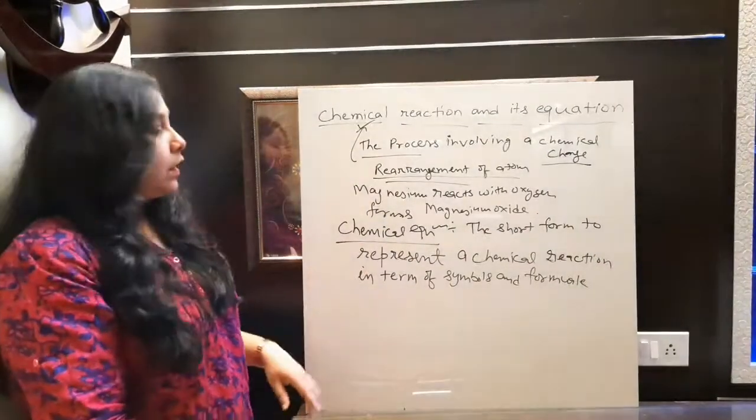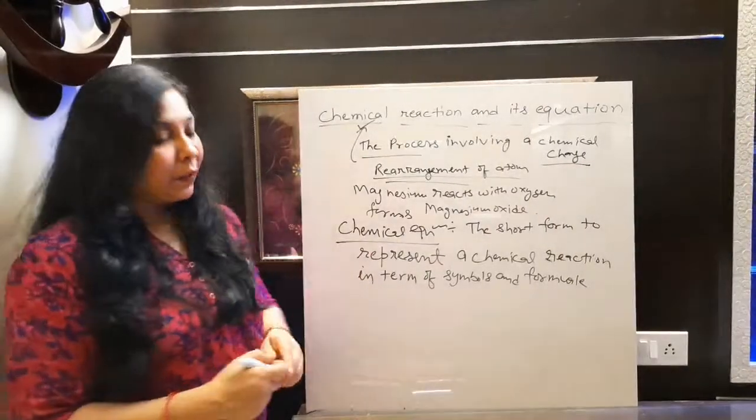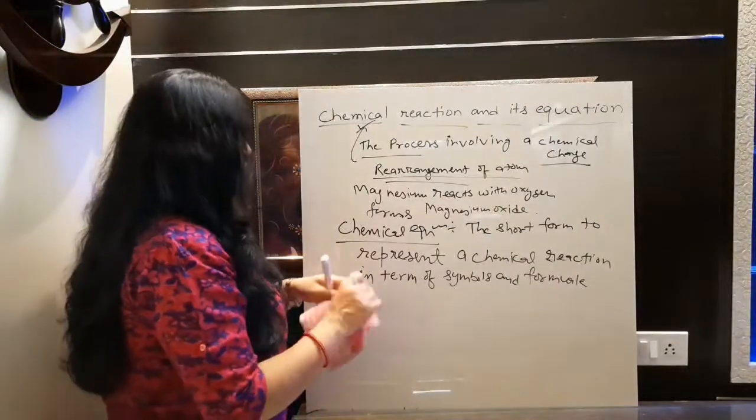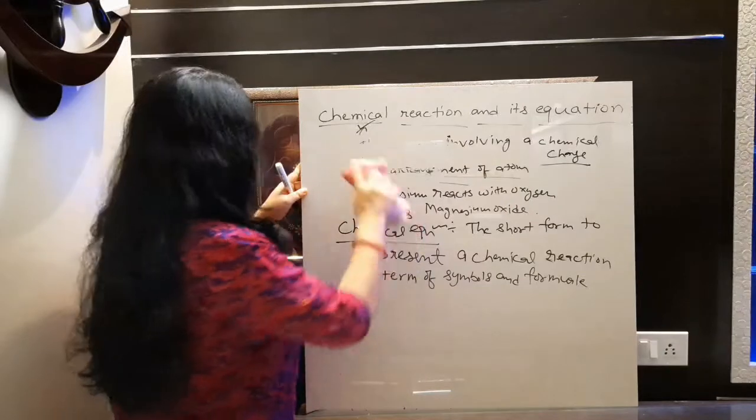So this is defined as what? Chemical equation. Now I am going to write this particular chemical equation. How can we represent this chemical equation, that we are going to discuss here. So let me write this part first. This is the definition of chemical equation. Okay.